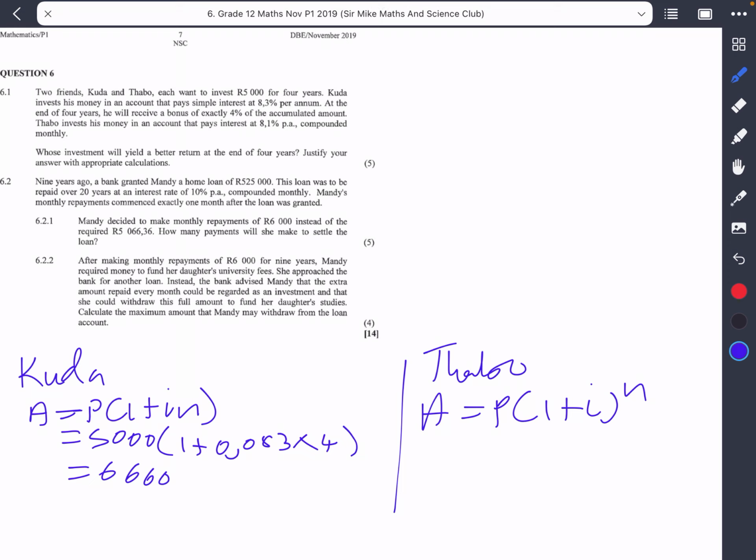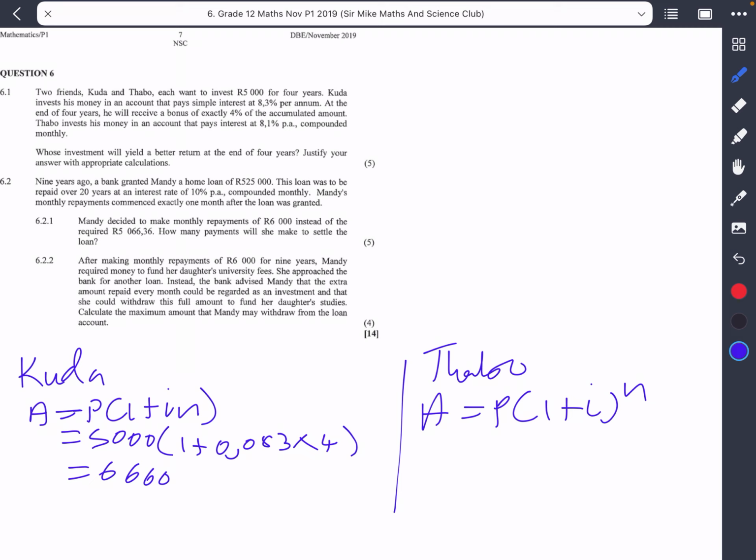Let's not forget, they said that he will receive exactly 4% of the accumulated amount. So the amount that Kuda will have right at the end would also include 4% of that 6,660 amount.